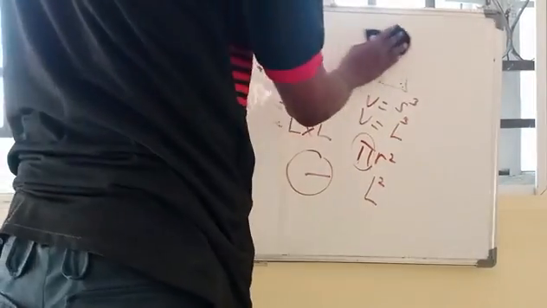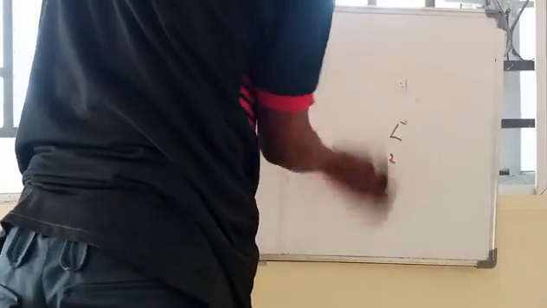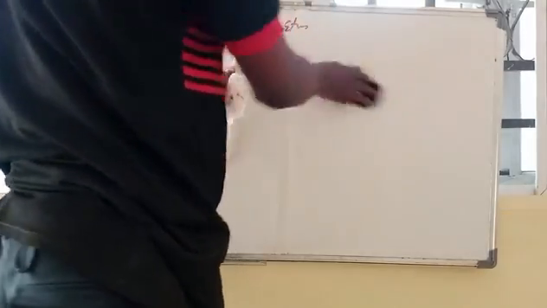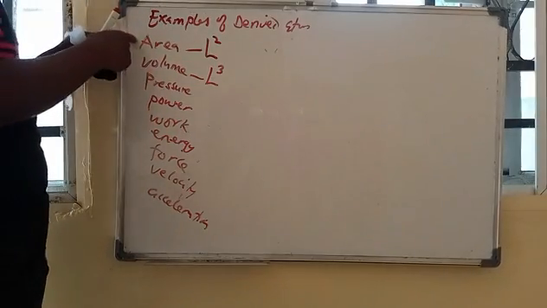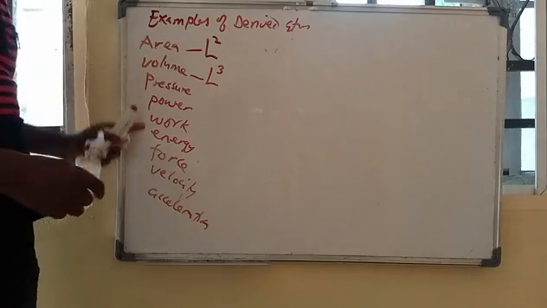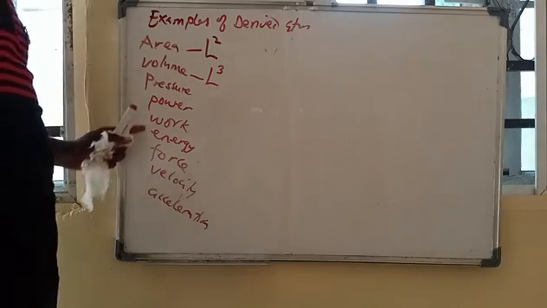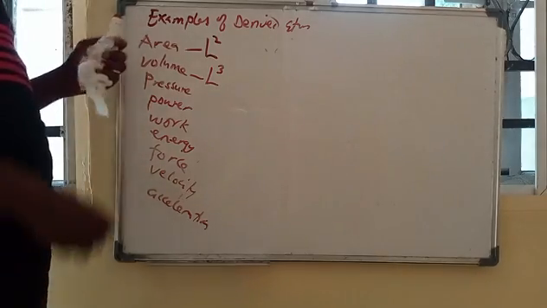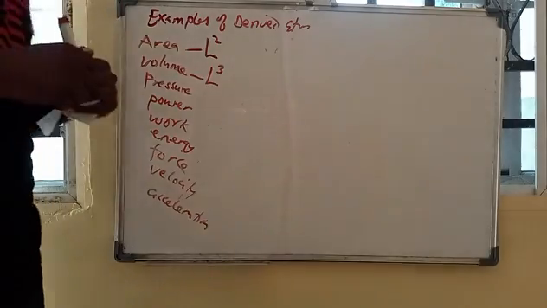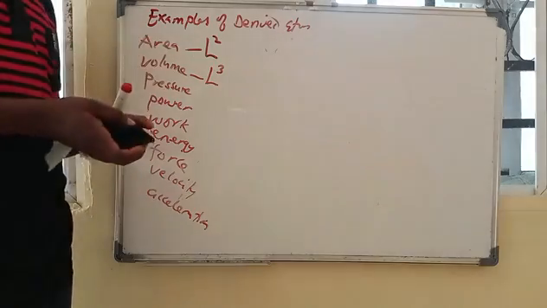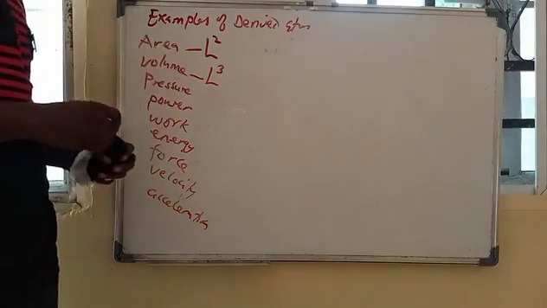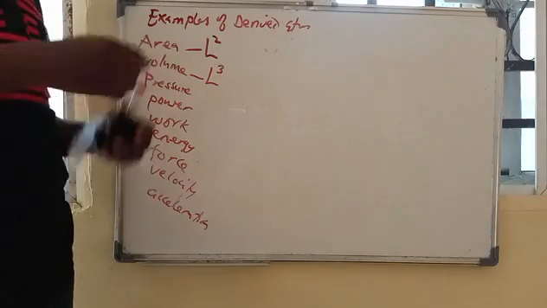The next thing we are going to do now is to see how to derive the dimensions of any unit given to you, just like you have done for area and volume. Before you can get the dimension of a quantity, you should know the mathematical expression of that quantity. When we say, for instance, velocity, what is velocity?